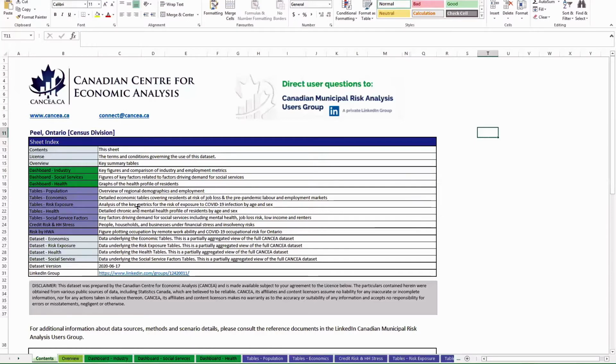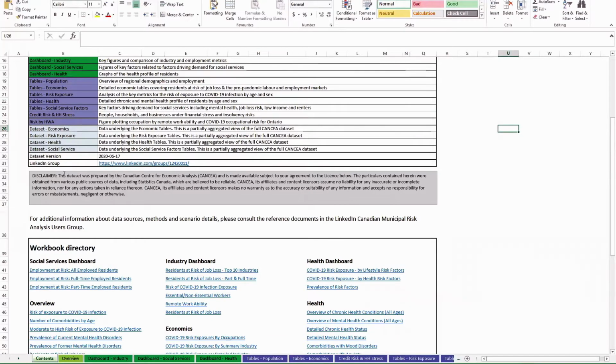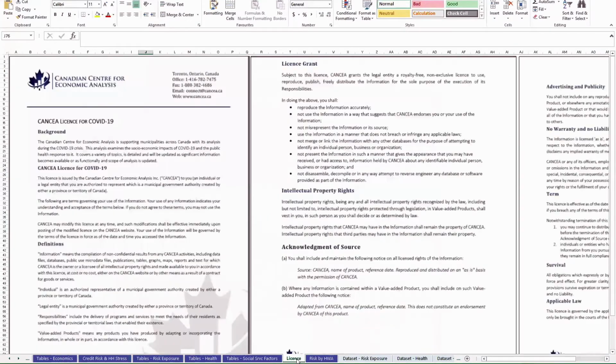All right, so first, the Contents tab. This is basically a directory of the entire database. You can see what's included in each tab here and the link. You have a disclaimer here that outlines the terms and conditions for use of this database. In just a few words, the license agreement is very similar to the Statistics Canada user agreement. So if you've used StatsCan data, you kind of know what's included there. But if you want to see the full license, it is included as a tab here, and you can read it.